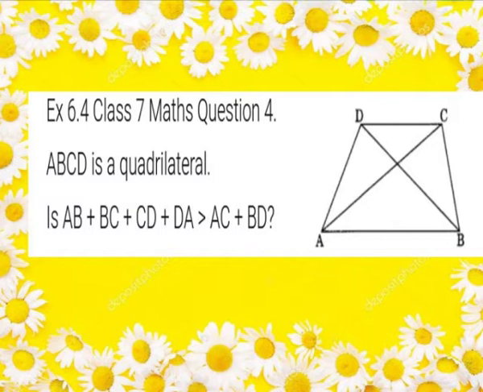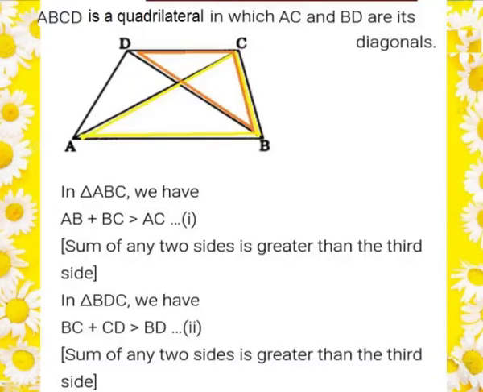Question number 4. ABCD is a quadrilateral. Quadrilateral means any four-sided closed figure is called a quadrilateral, in which we have to prove AB plus BC plus CD plus DA is greater than AC plus BD. Here AB, BC, CD and DA are the sides of the quadrilateral and AC and BD represent its diagonals.